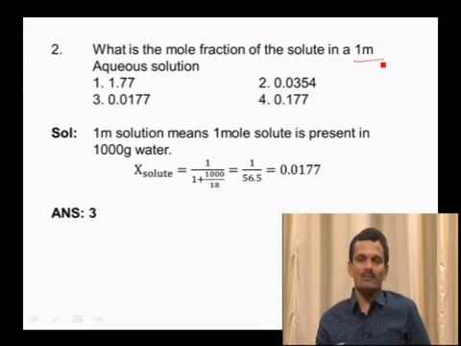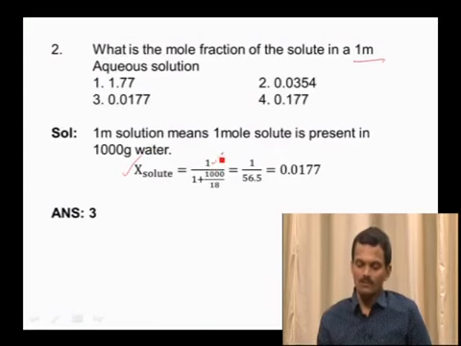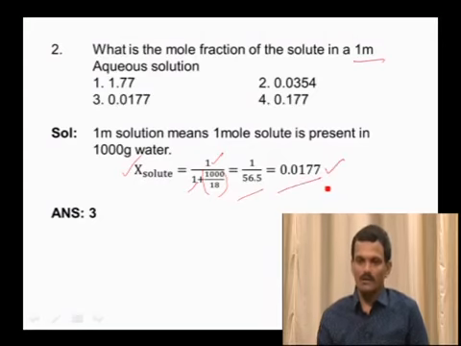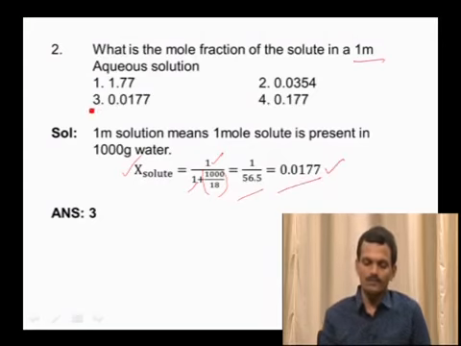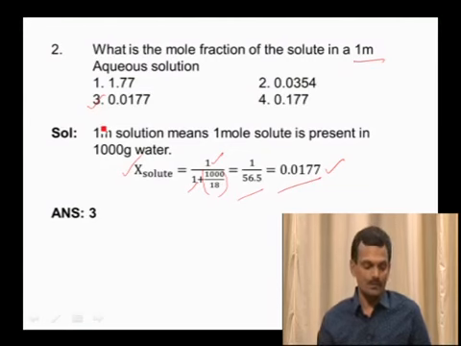As you know, mole fraction is equal to number of moles of one component by total number of moles. So this is the number of moles of solute divided by number of moles of solute plus 1000 by 18, the mass by molecular mass of water. This gives number of moles of water. Then on simplifying, you can get 1 by 56.5, which is equal to 0.0177. So our answer is the third option.